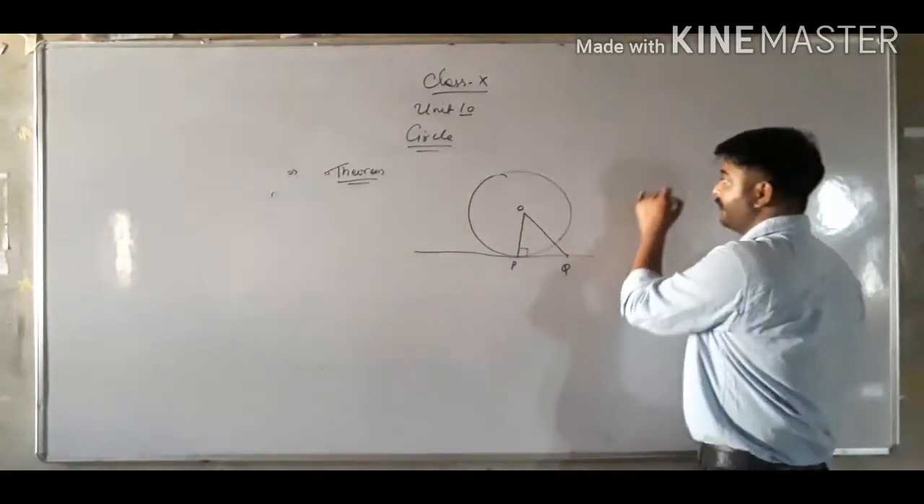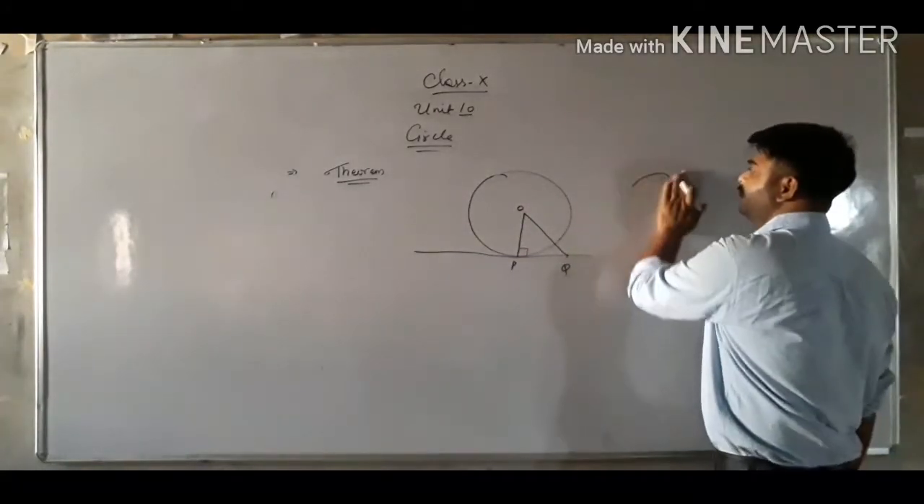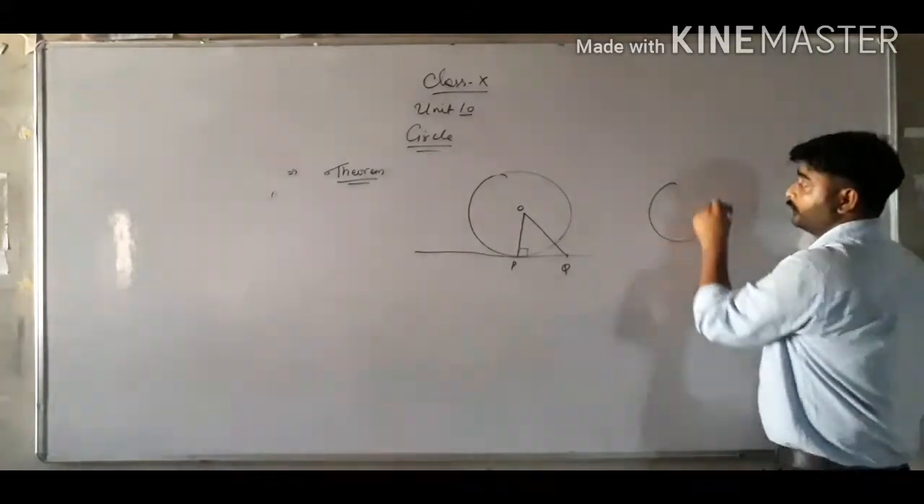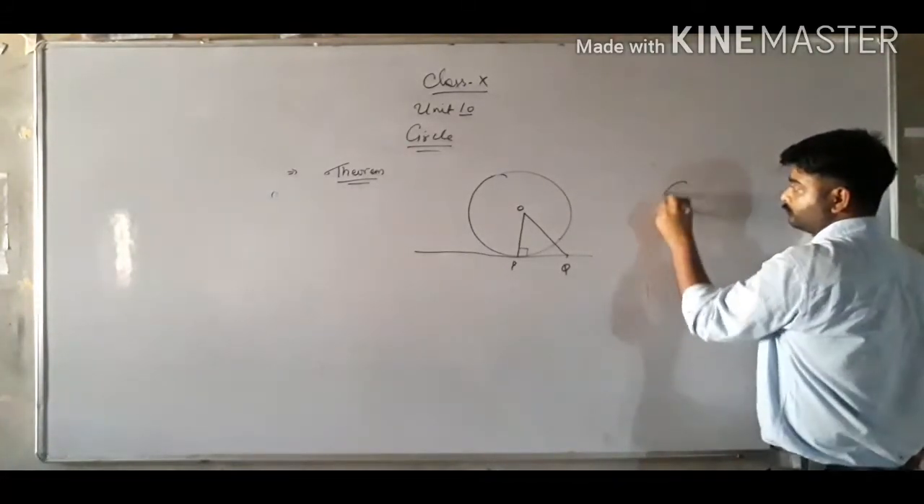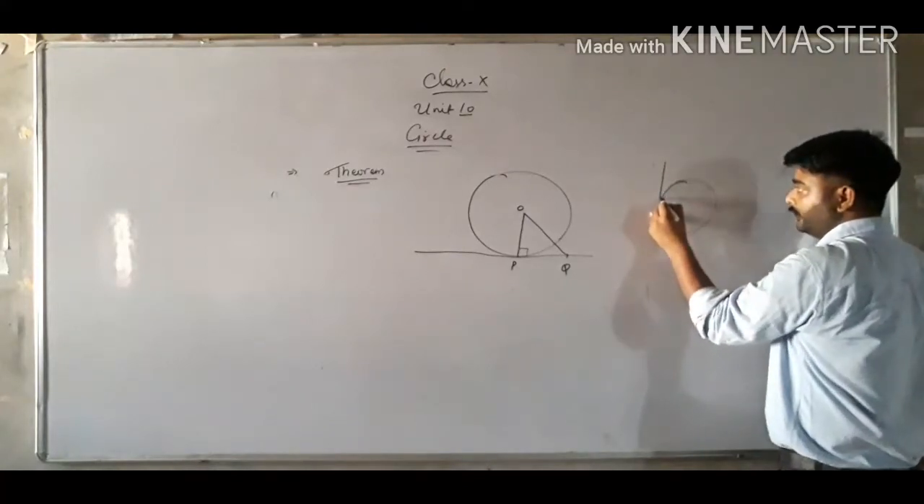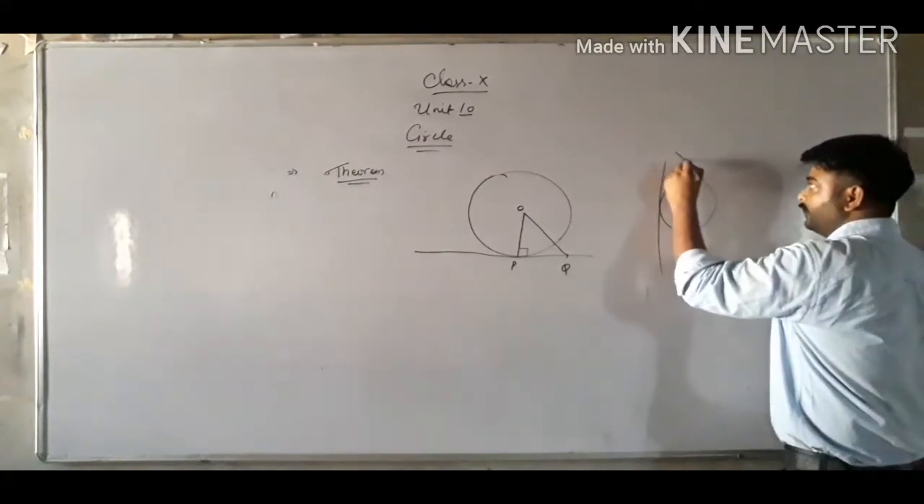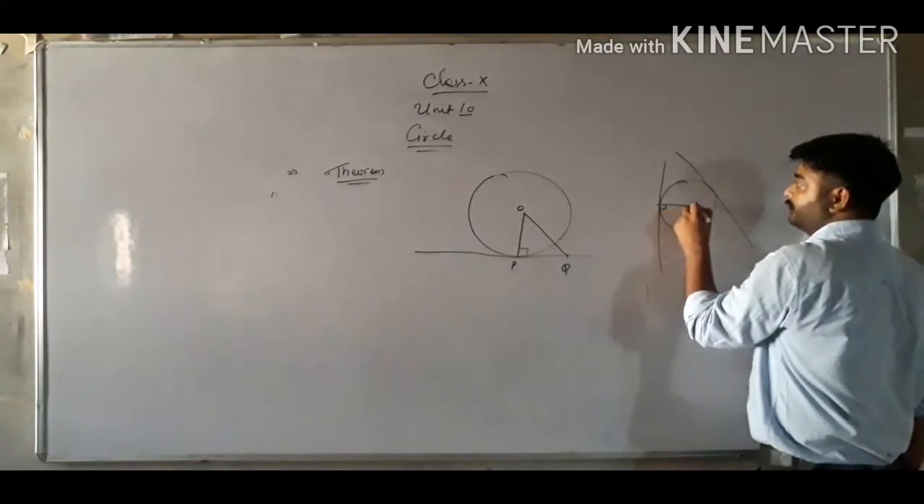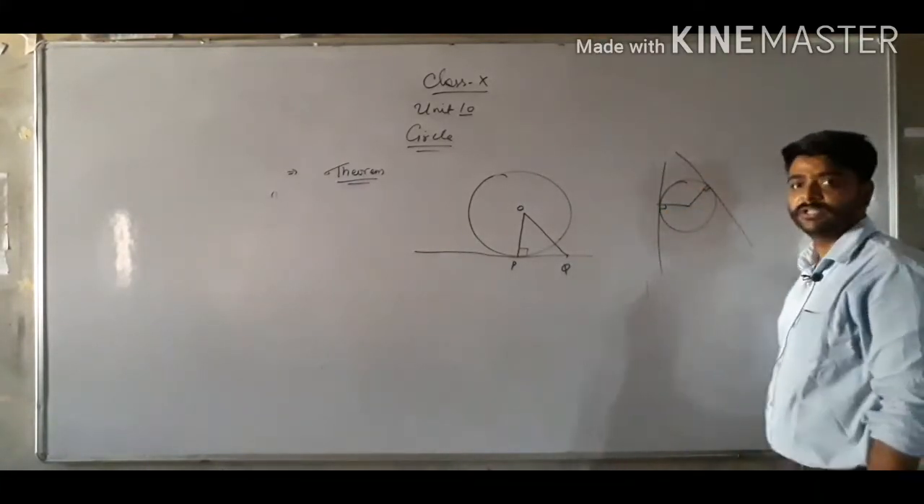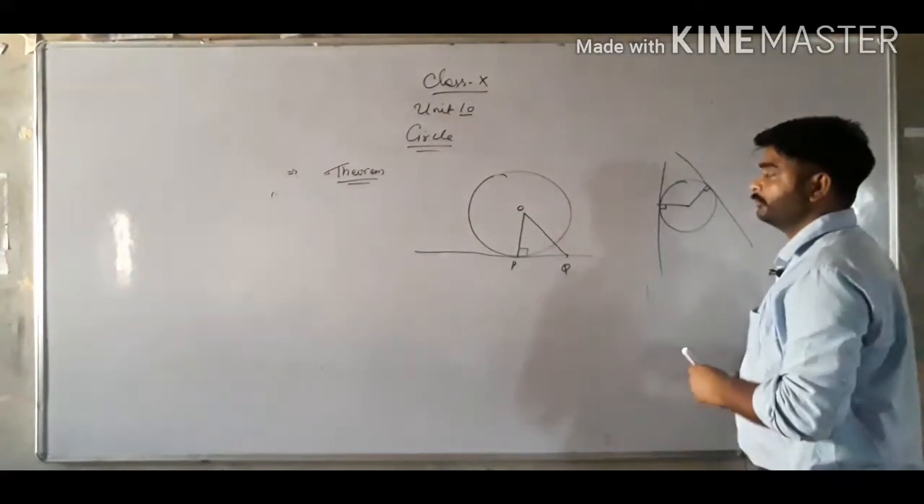So at any point, if this is your circle and the line is passing like this, then this is 90 degrees, this is also 90 degrees. Got it class? So there should be no problem. Okay.